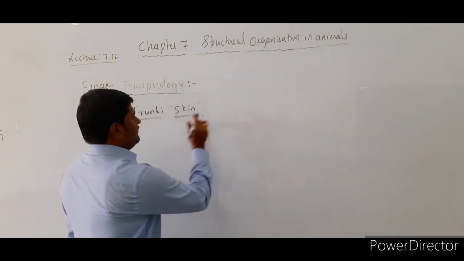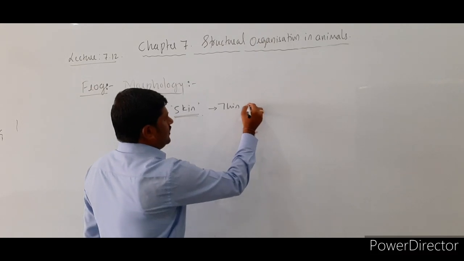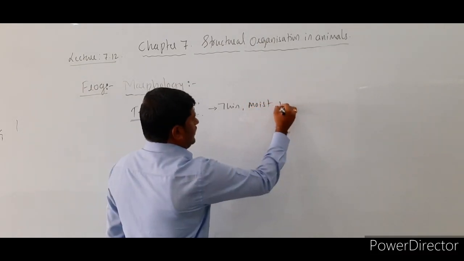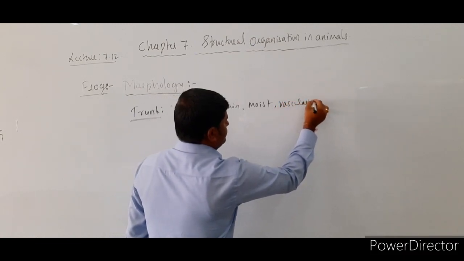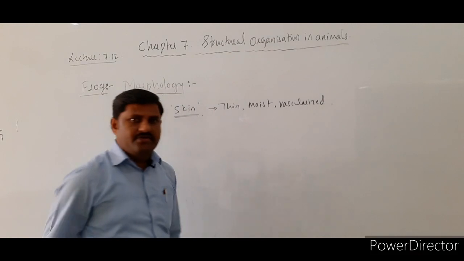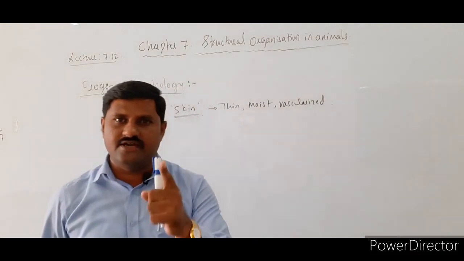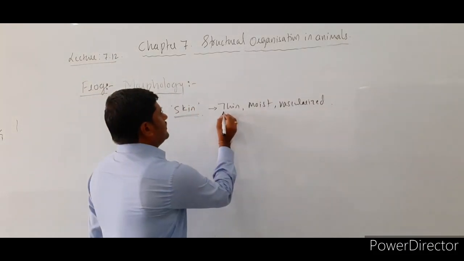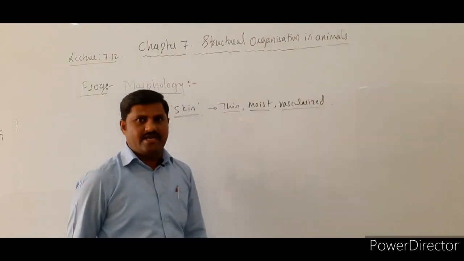The skin in frogs is very thin in nature, it is moist in nature and it is highly vascularized. These are the 3 important features that we must remember over here. So the skin is very thin, moist as well as vascularized.